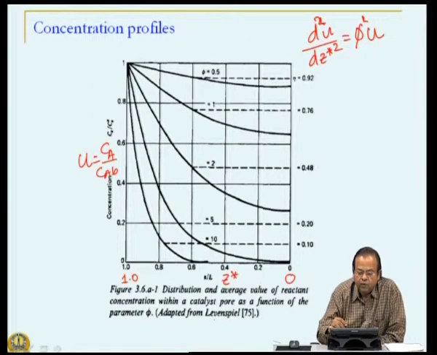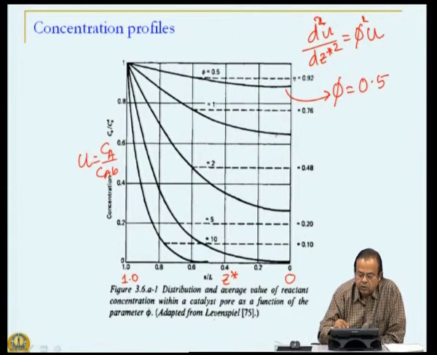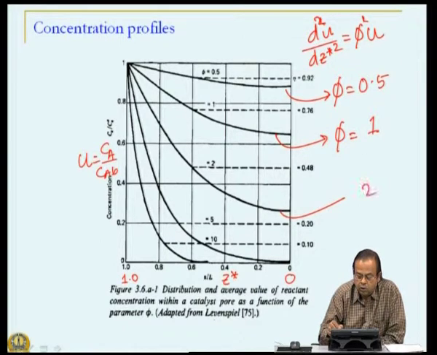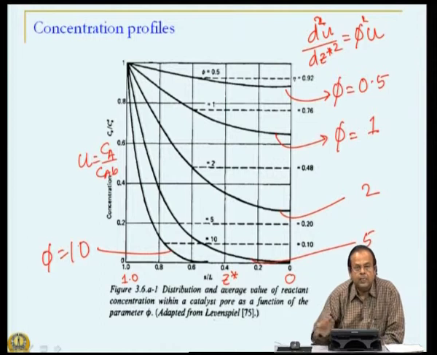If we change the value of this modulus phi, then for different values of phi, for example, this is the solution for phi equal to 0.5, this is the solution for phi equal to 1, this one for 2, this one for 5, this is for phi equal to 10. So, let us examine these solutions.